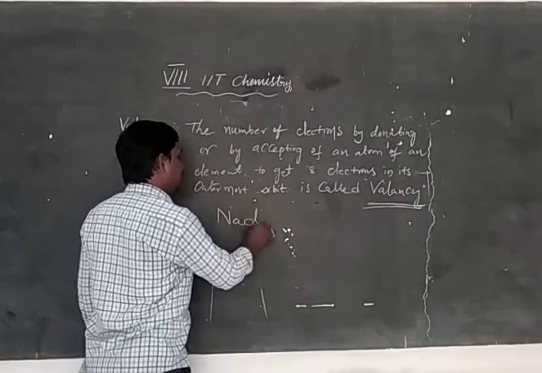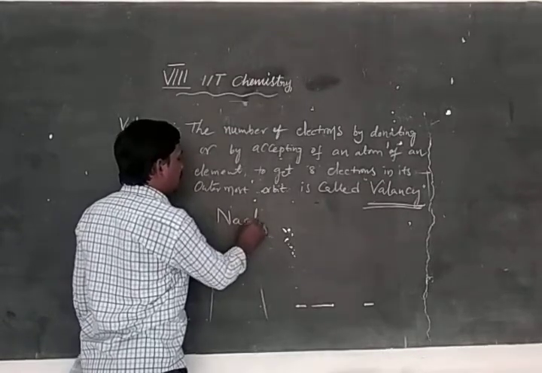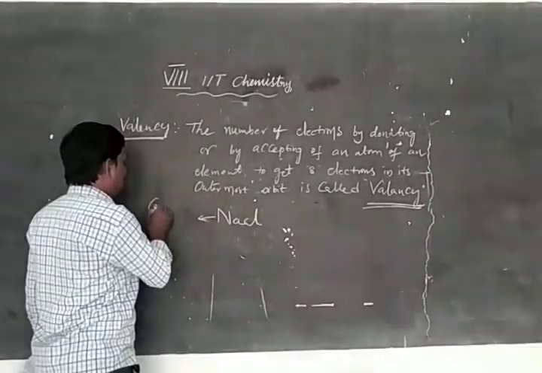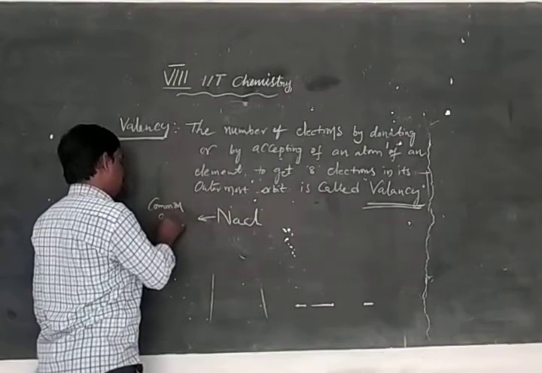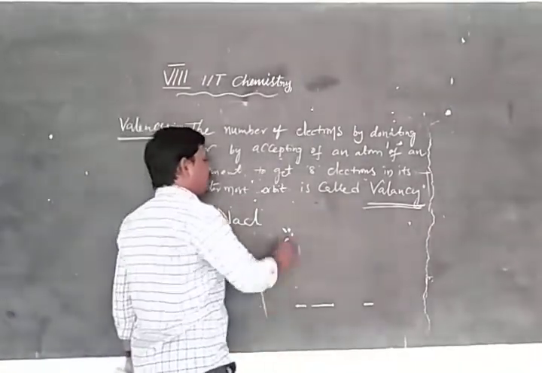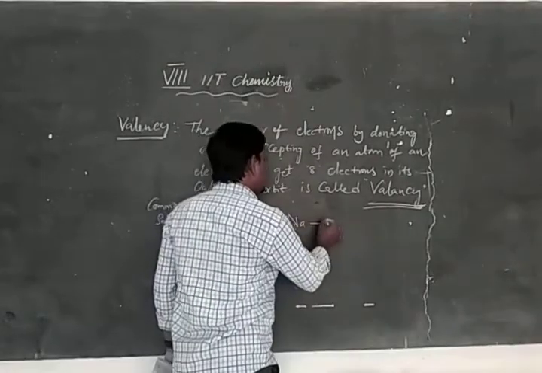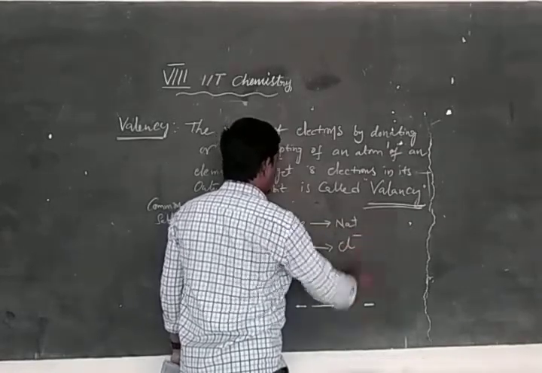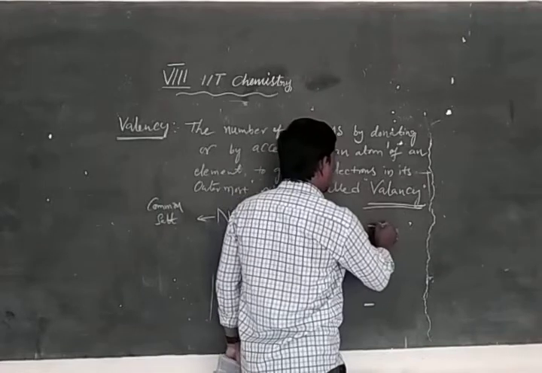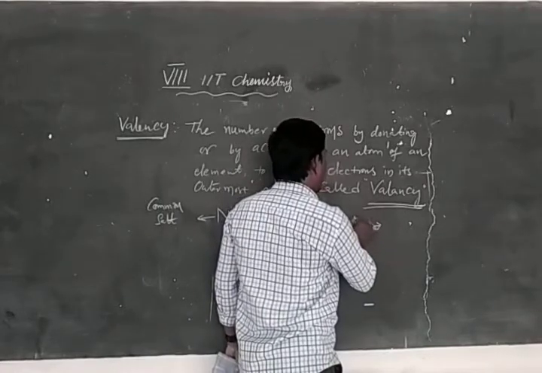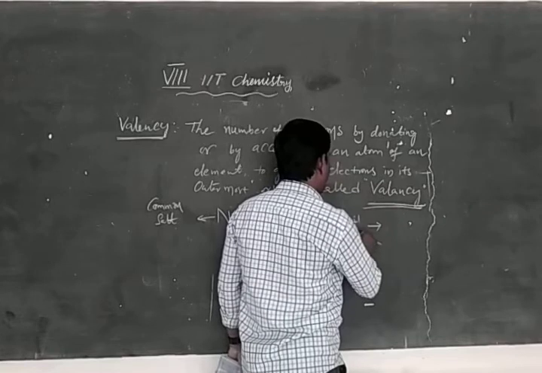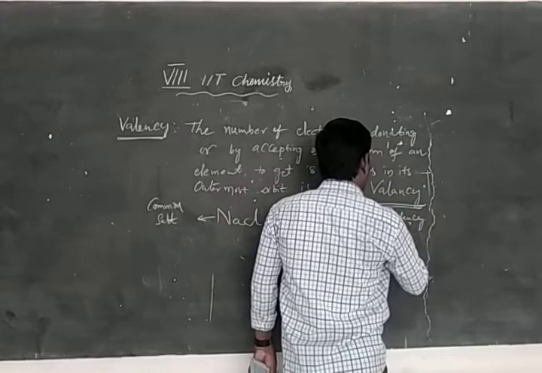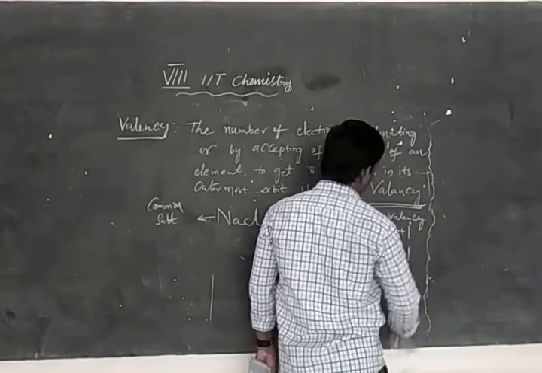Okay, NaCl is a chemical combination of sodium and chlorine that forms NaCl, common salt. Here Na becomes Na plus, and Cl becomes Cl minus. This is valency. Plus 1, minus 1. Here the valency is plus 1, and here the valency is minus 1.